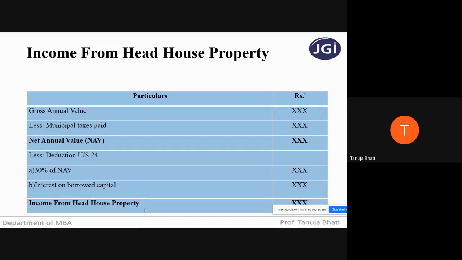So to put it in a nutshell, remember, income from house property will always be determined based on the annual value of the property, which is consisting of building or land attached thereto. And such land and building should not be used for the purpose of business or profession.